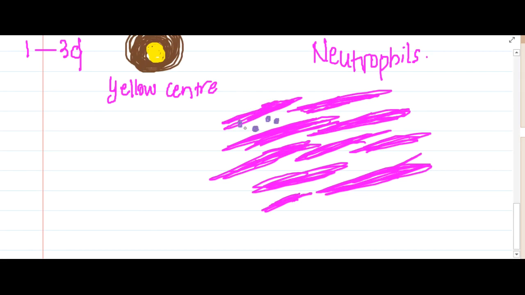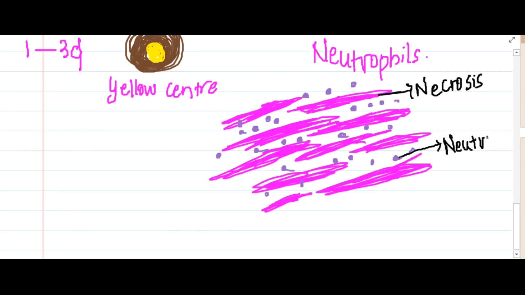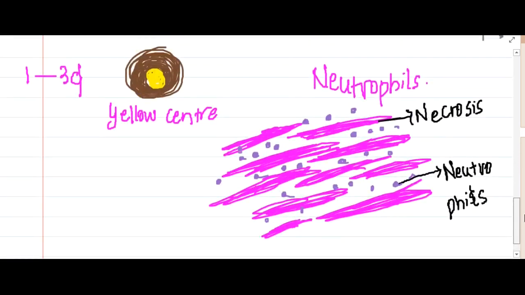All these are the neutrophils or macrophages which you see here. Not macrophages, I'm sorry, macrophages did not come yet. These are the neutrophils which you see. So this is how you see the picture from 1 to 3 days. If I label it, here you are seeing the necrosis, right? And what are these? These are the neutrophils, right? Now this is from 1 to 3 days.